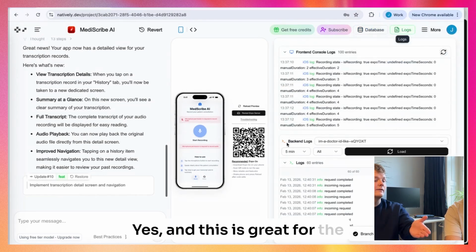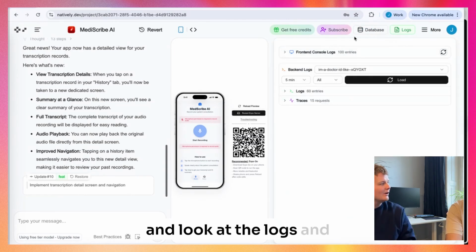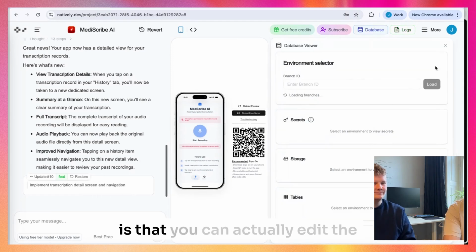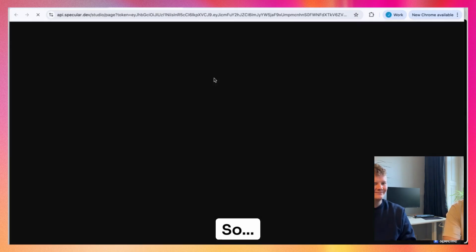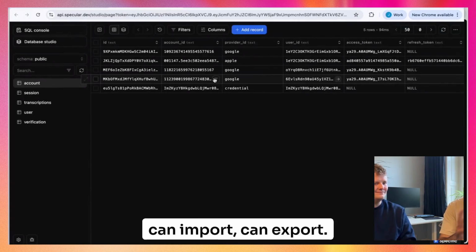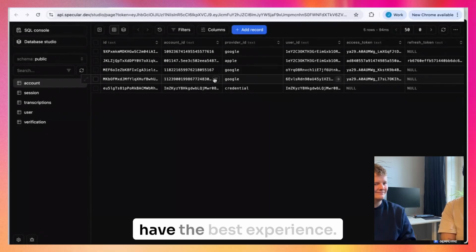Yes, and this is great for the Natively coding agent as well, because it can interact with this and look at the logs and automatically debug and fix issues. Yeah, and the most interesting thing is that you can actually edit the tables. So you have full control of the database. You can import, you can export. So we can work with the database and have the full database experience.